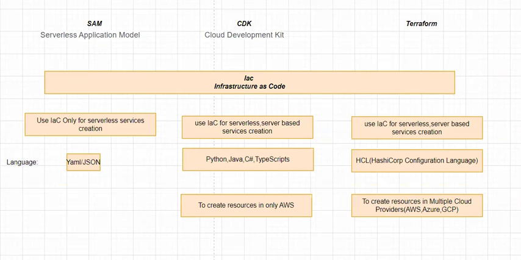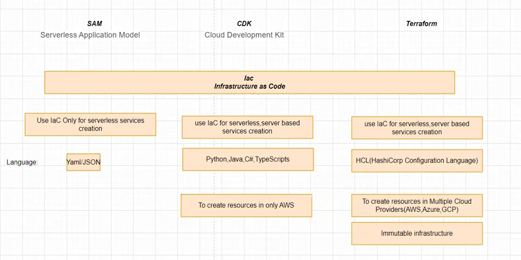Again, I am telling you these are just a few comparison parameters, but in real time, your requirement may change based on your parameters. And let's say you want to create your infrastructure as immutable, then again Terraform is preferred, because Terraform promotes the concept of immutable infrastructure, where changes in your infrastructure as code lead to creating new resources rather than modifying existing ones.